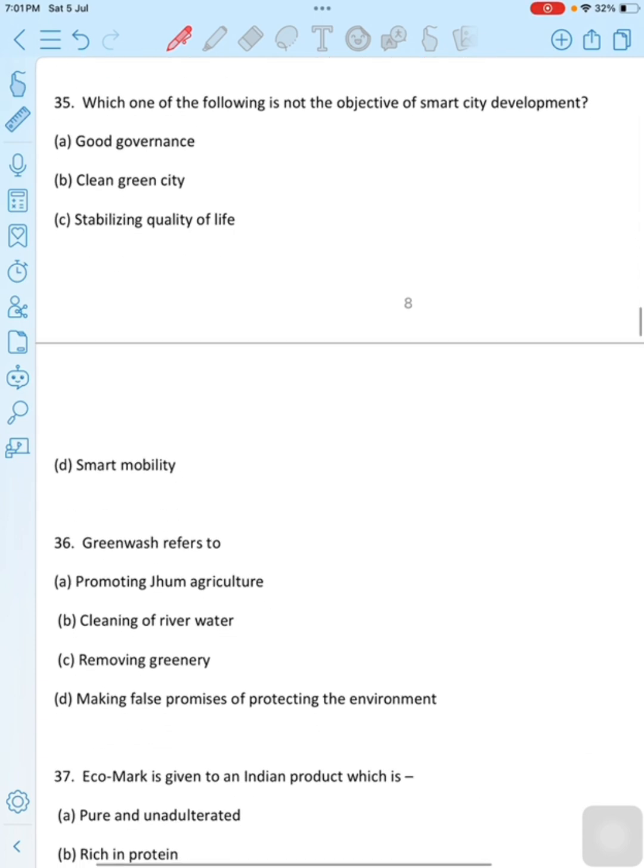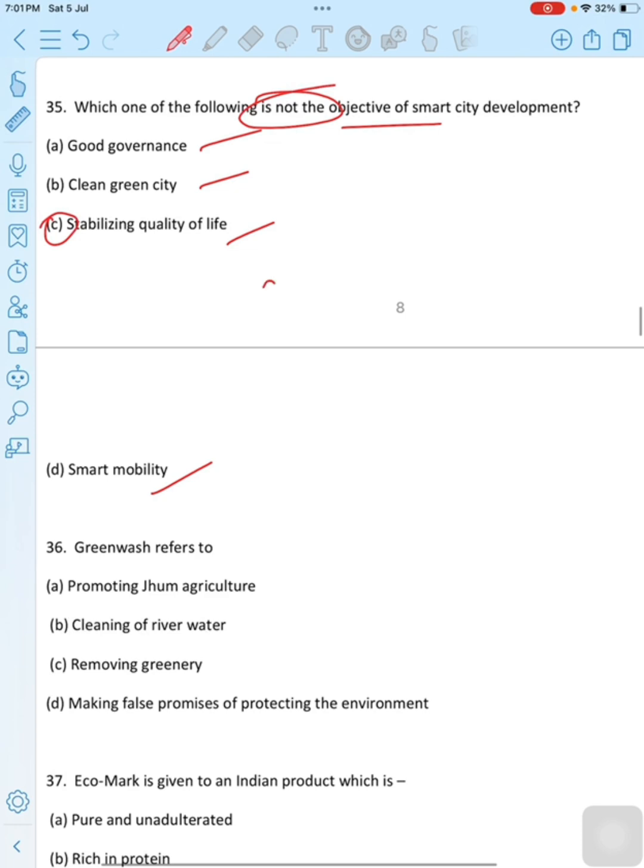Move to the next question. Which one of the following is not the objective of smart city development? First option is good governance, second is clean green city, third option is stabilizing quality of life, last option is smart mobility. Which of the following is not the objective? Then the correct option is option C, stabilizing